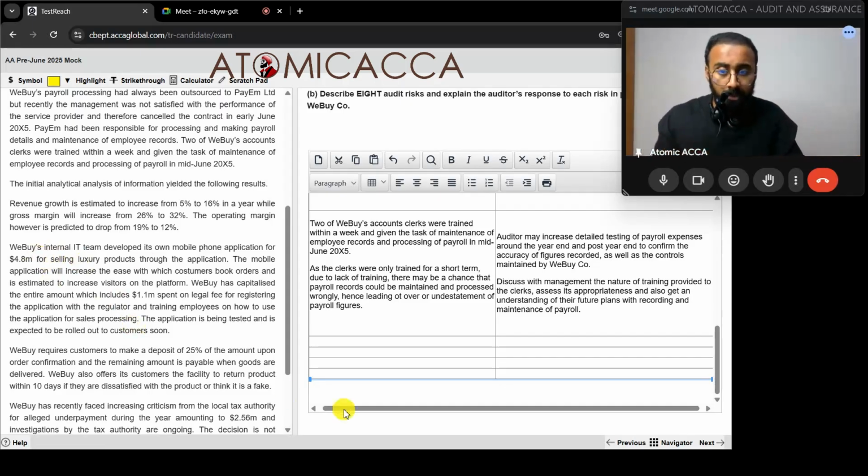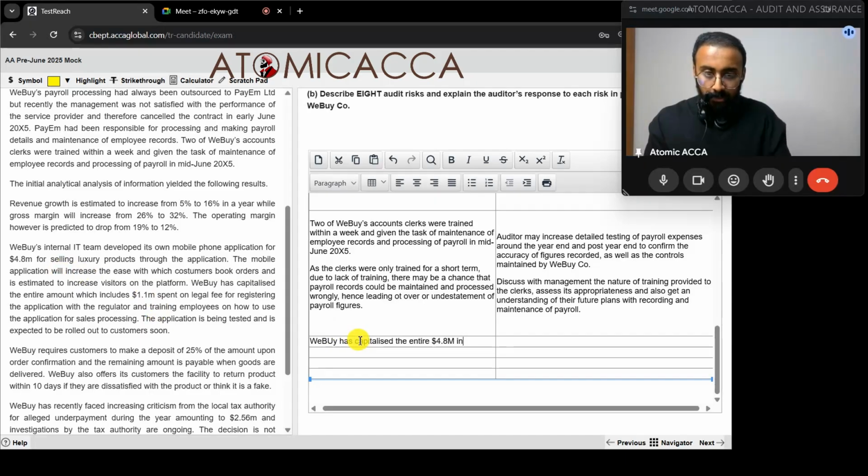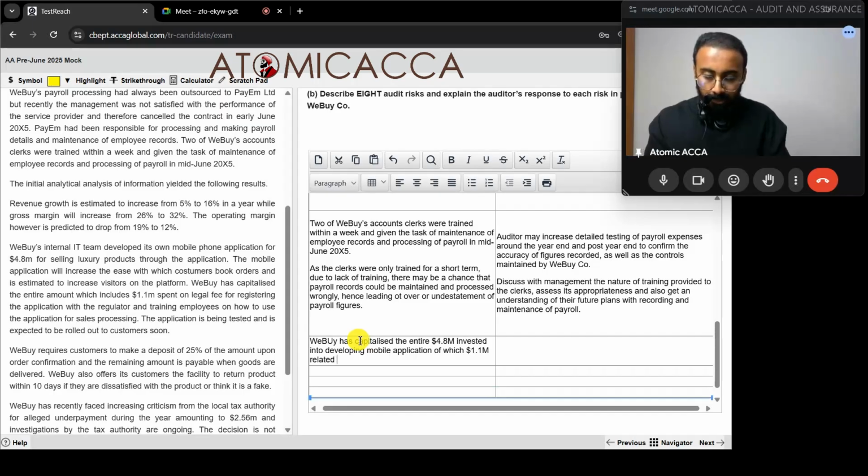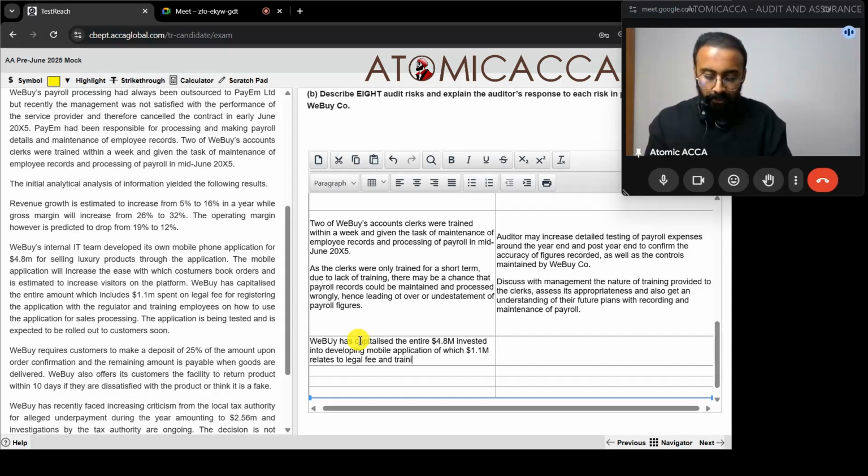Okay, so we can just write over here: WeBuy has capitalized the entire dollar 4.8 million invested into developing the mobile application, of which dollar 1.1 million relates to legal fee and training employees.